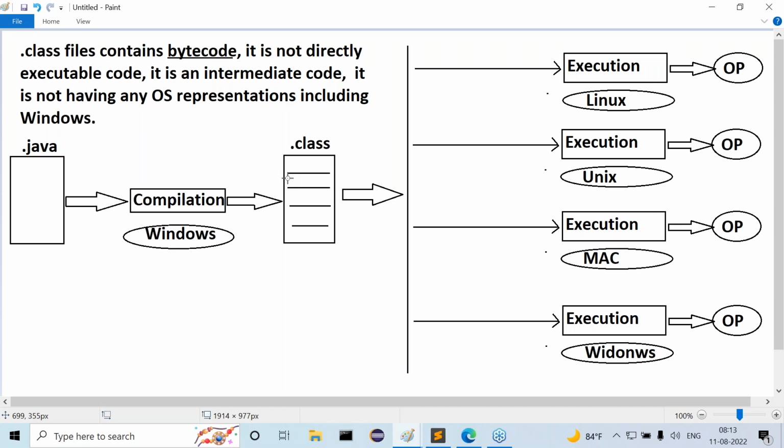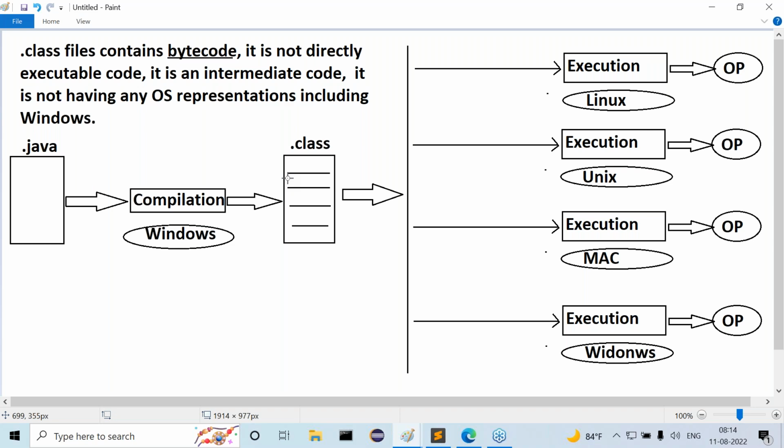Everybody, try to understand what exactly the point I'm trying to say. We compiled our Java program, and we get a .class file. It is independent of the operating system. It is neutral to the operating system, that I understand. This is an intermediate code, that's okay. But if you want to run our program on Linux operating system, our bytecode must have the same Linux representations. Our bytecode must have the Unix representations, the Mac representations. Similarly, our bytecode must have the Windows operating system representations. Then only our programs will be executed.